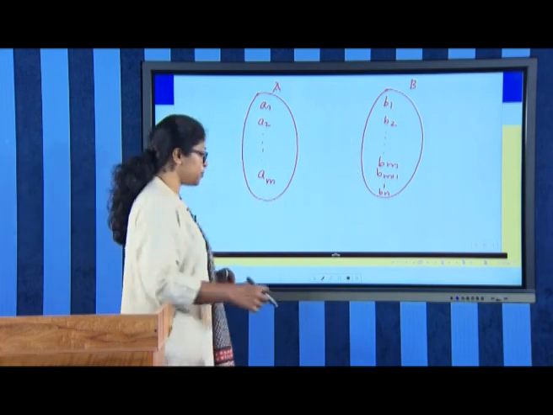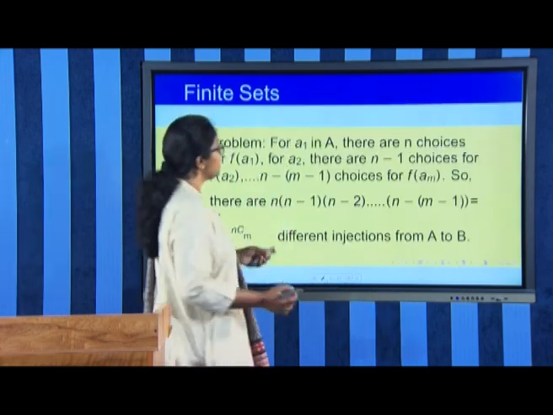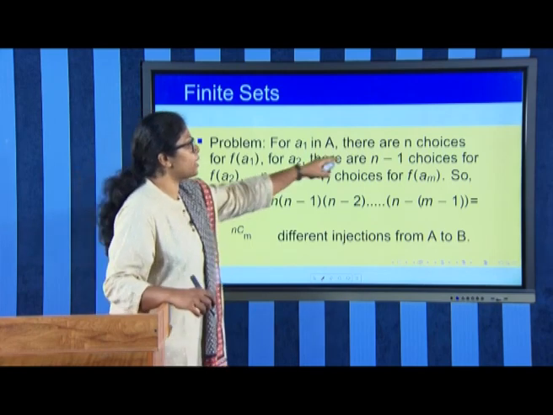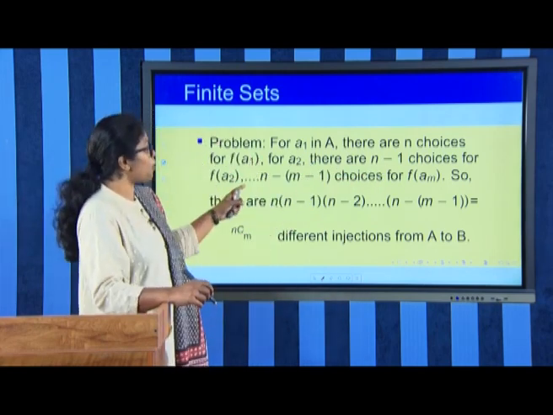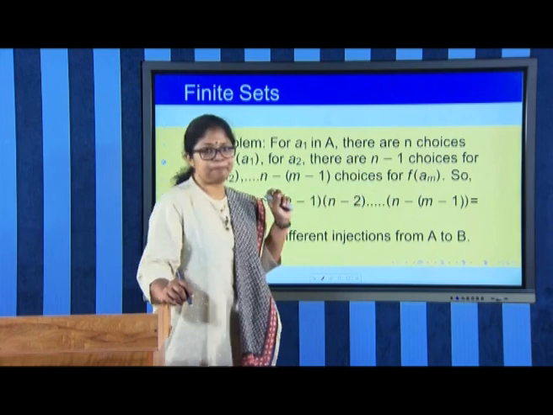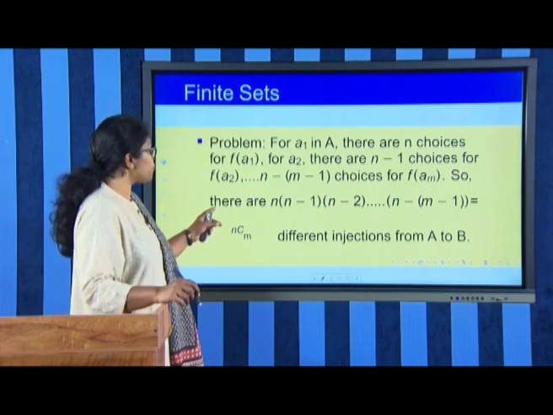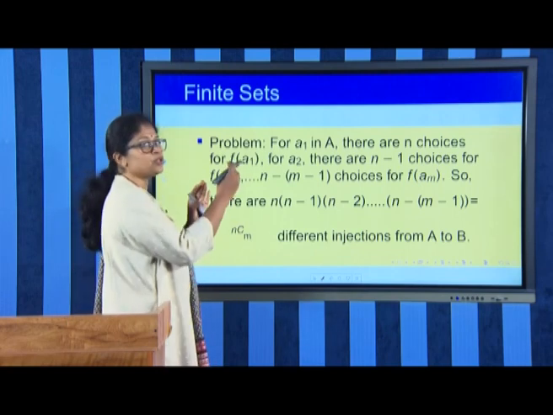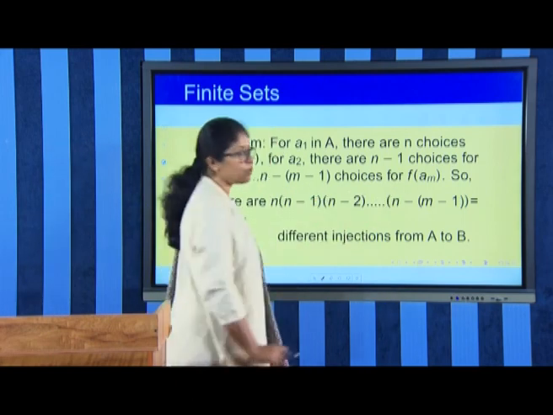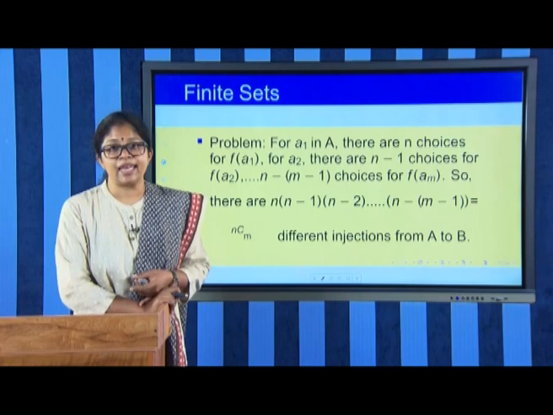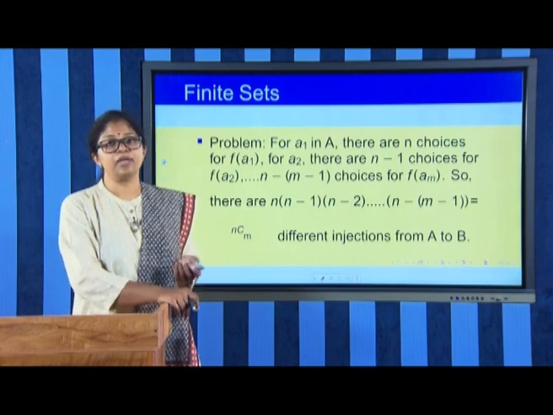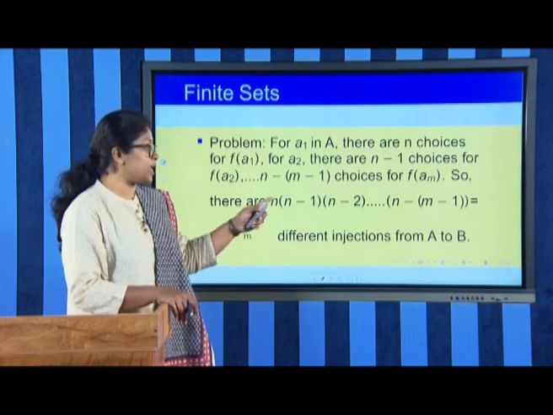So, likewise we can proceed and we can see that for A1 there are n choices for f of A1, for A2 there are n minus 1 choices, and so on. There are n minus of m minus 1 choices for f of Am. So, altogether the number of injections from the set A to the set B is n into n minus 1 etc. up to n minus of m minus 1, that is nCm choices. So, there are nCm different injections from the set A to the set B.